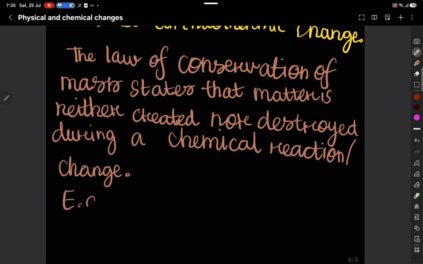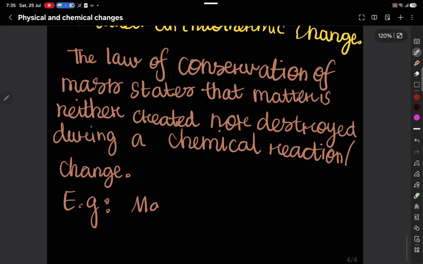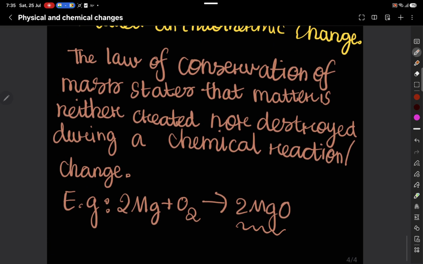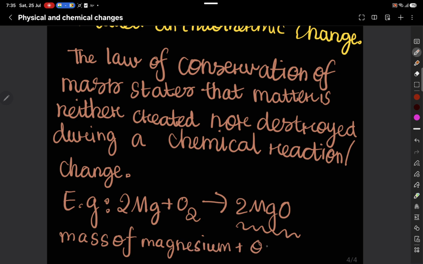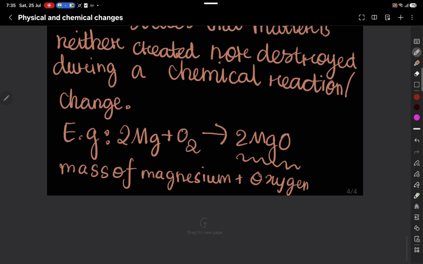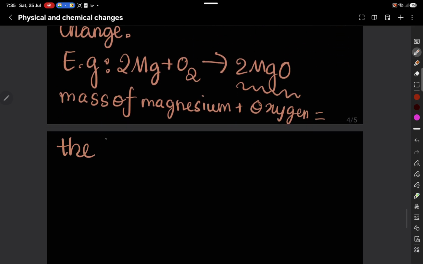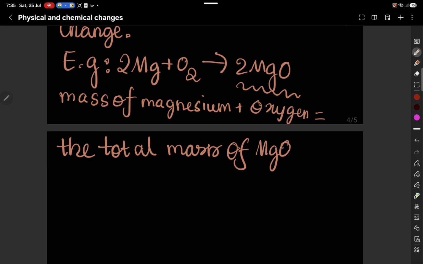Now let me give you an example. In this reaction, 2Mg + O2 gives 2MgO, the total mass of magnesium plus oxygen is equal to the total mass of magnesium oxide produced. I am writing Mg in short form.